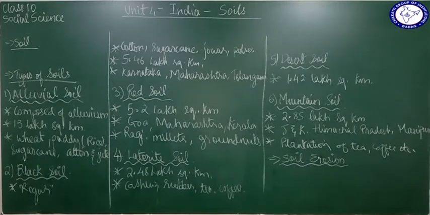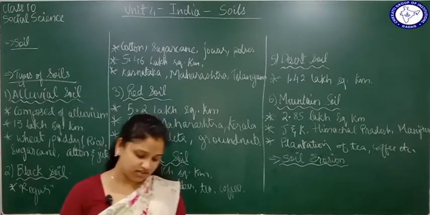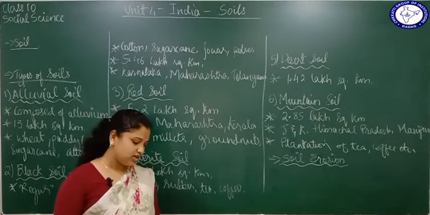Again, the next effect is that it leads to flooding. Now, because soil will get eroded, the water in the river is going to get affected. How do you know? Because the soil level is getting affected there. Because of that, the water in the rivers is going to get affected, and that is another important effect of soil erosion.